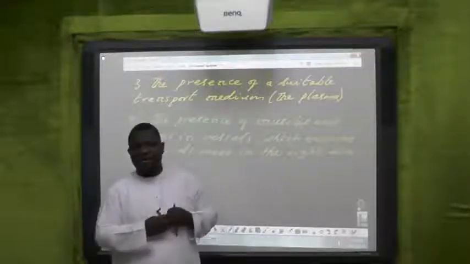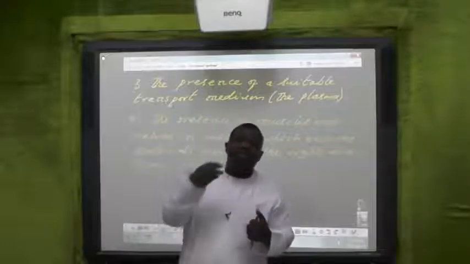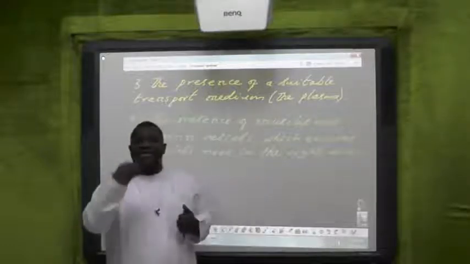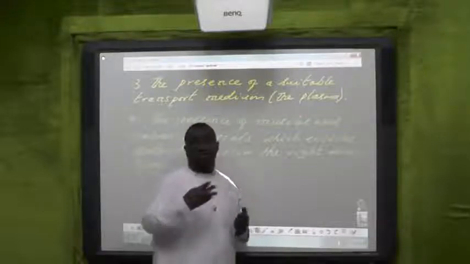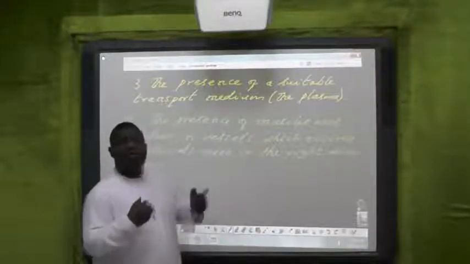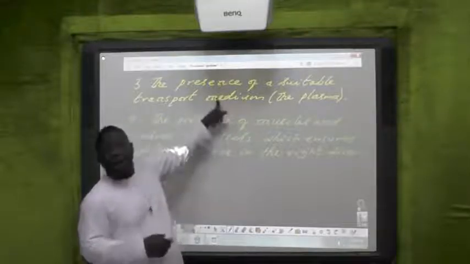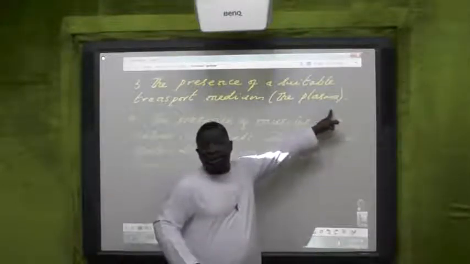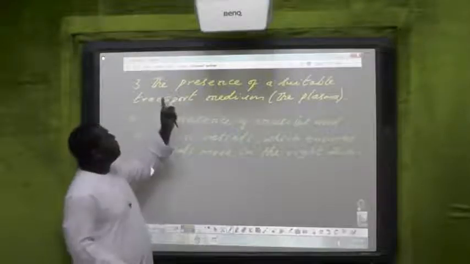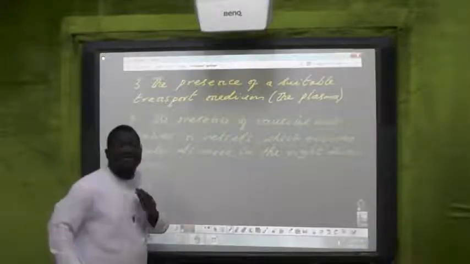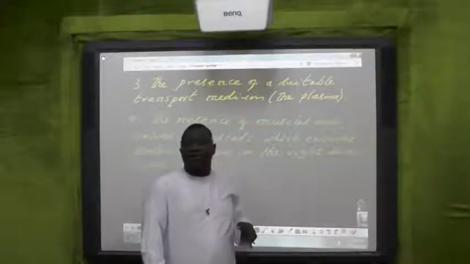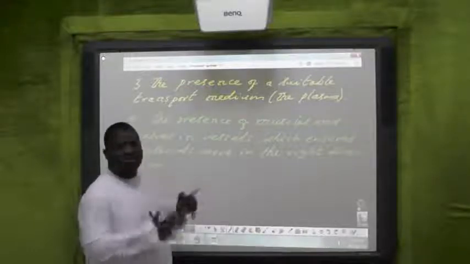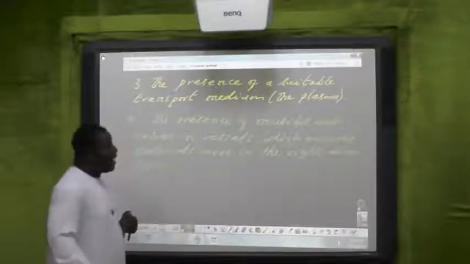So, in you and I, in your dogs and monkeys, in your cats and goats, we have exactly this type of transport system, this efficient transport system, just like the sea transport, just like the water transport. We have, just like water as the best medium of transportation, the plasma, which is water. So, the presence of a suitable transport medium, the plasma, which is water. You can see that now. The transport systems we are talking about here are built just like what you have in you and I.